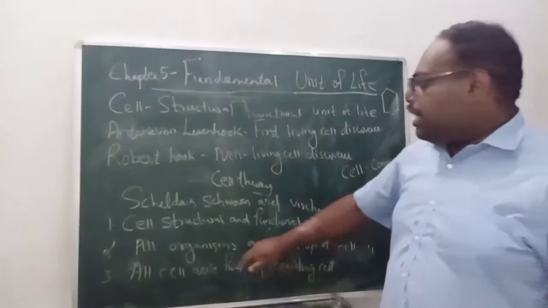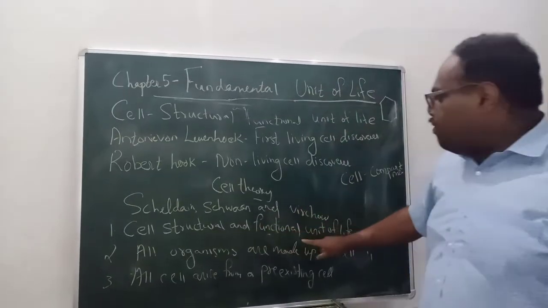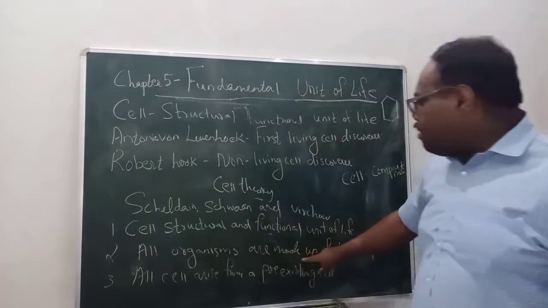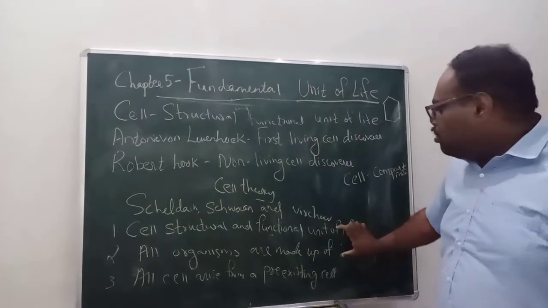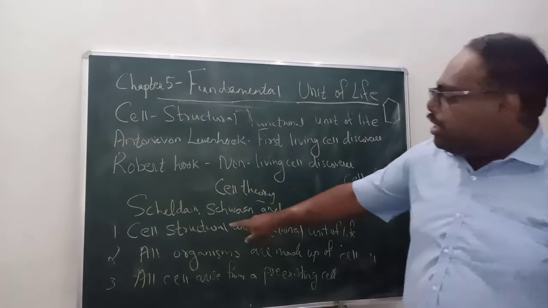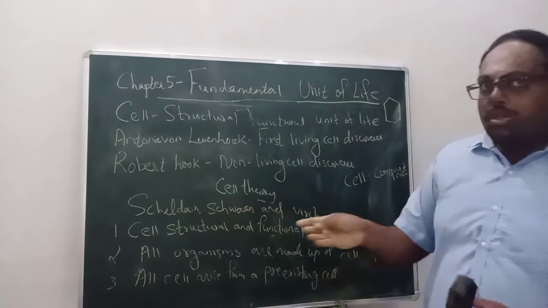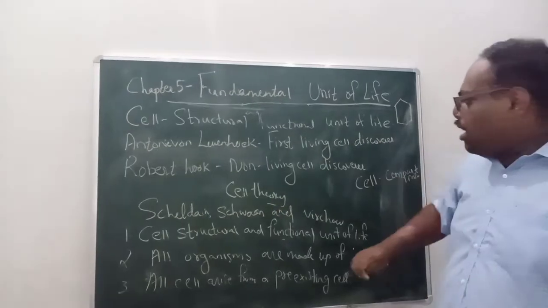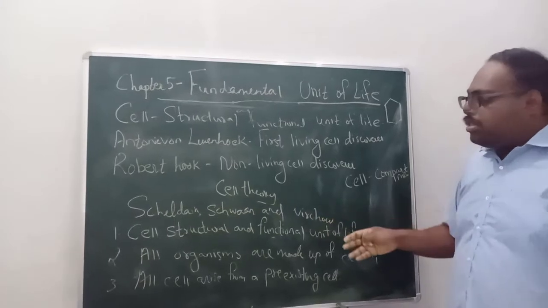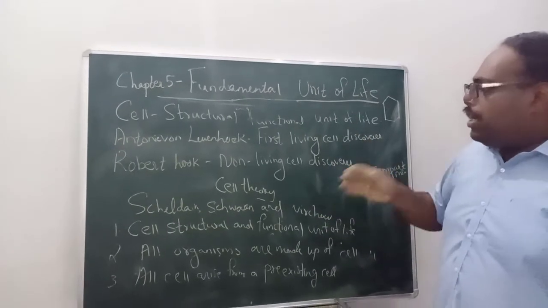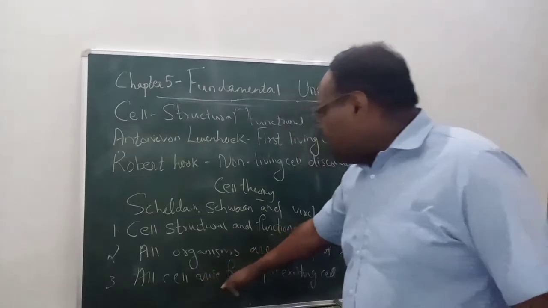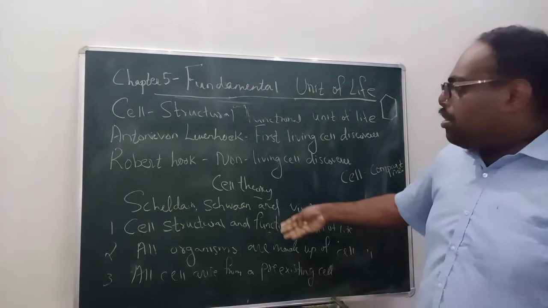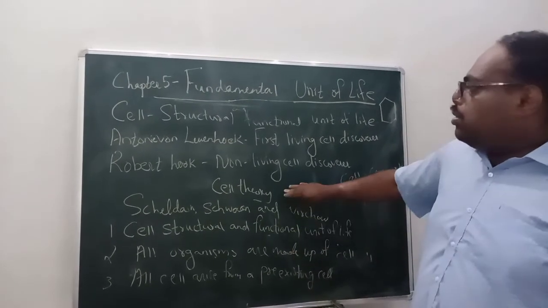The first theory says that the cell is the structural and functional unit of life. All organisms are made up of cells. These two theories were given by Schleiden and Schwann at two different times. They were European scientists. And Virchow, another person, added one more point to it, that all cells arise from a pre-existing cell. That means cell division and reproduction come inside that. So these are the things.